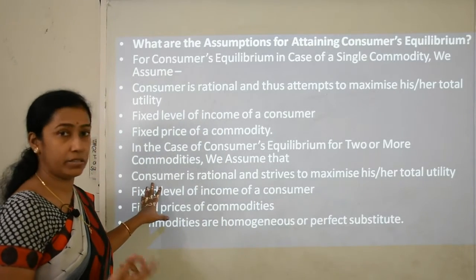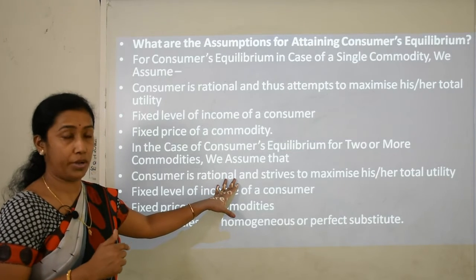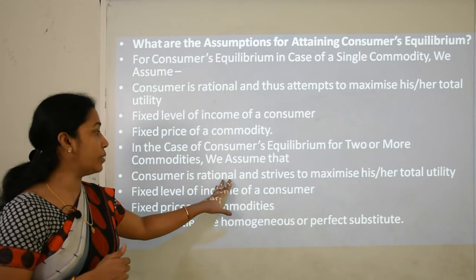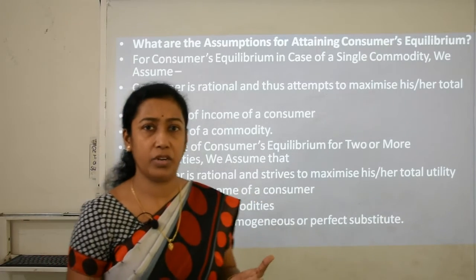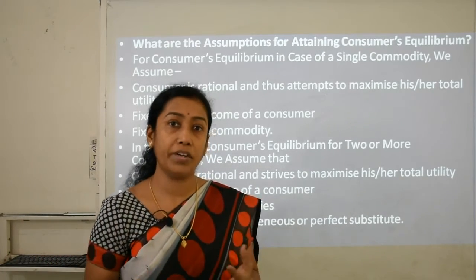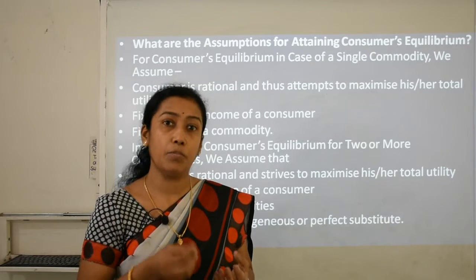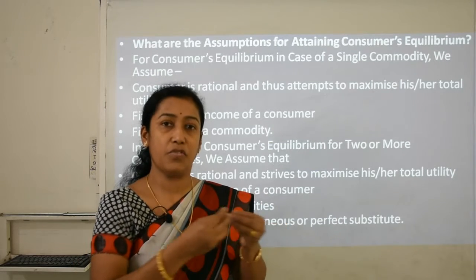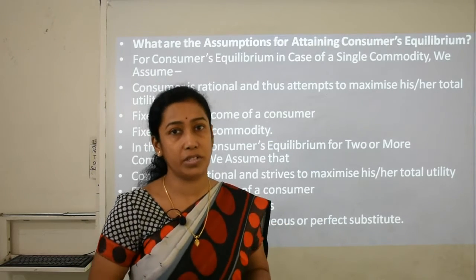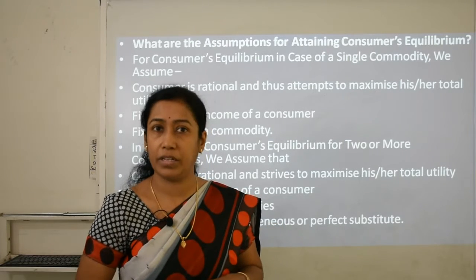So what should be assumed by us? First, the consumer is rational, again the same point of single commodity. The consumer is rational and strives to maximize his or her total utility. Each and every consumer, you or me, we all want to maximize our satisfaction when we consume certain goods, or when we spend some amount of money from our side to purchase goods and services. We want to be maximally satisfied from that particular good.